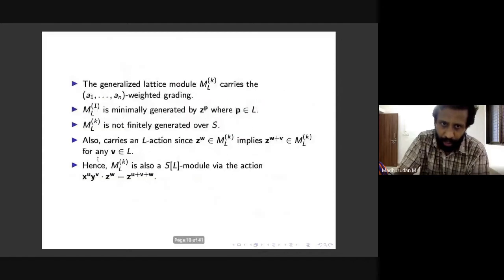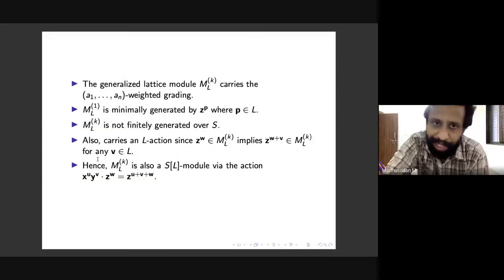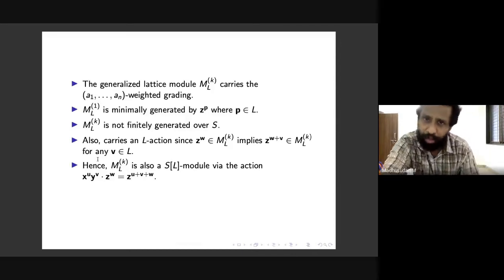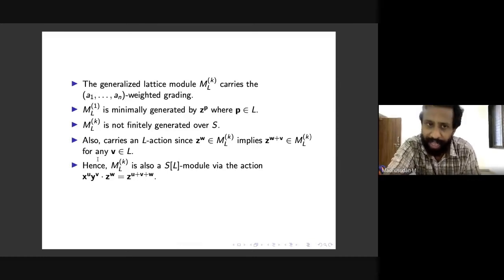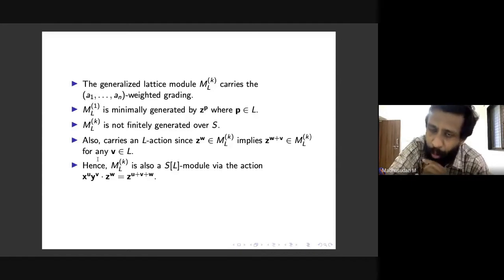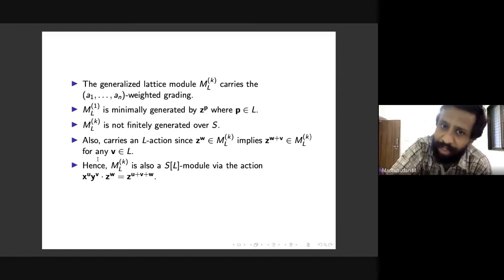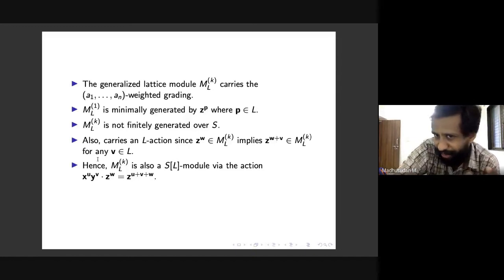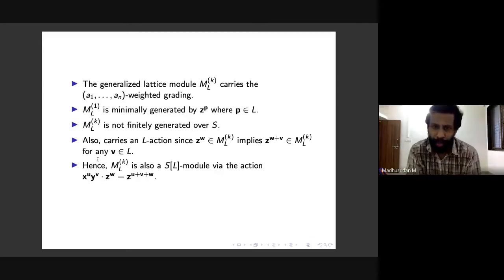Okay. So now a few quick observations on this MLK. MLK carries this weighted grading. Because it's generated by monomials, it carries all sorts of gradings. In particular it carries the A1 to AN weighted grading. And if you take K equal to 1, then the minimal generators can be described more explicitly. It's minimally generated by Z to the P, where P is in L. This is really by definition, actually. This is just immediate.